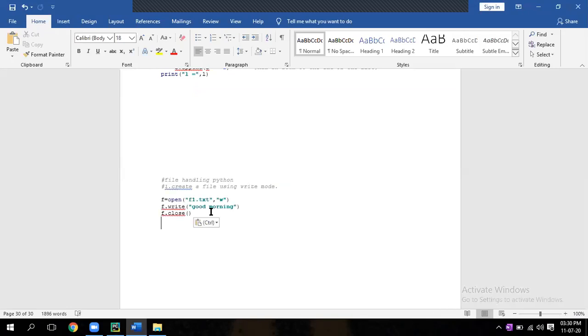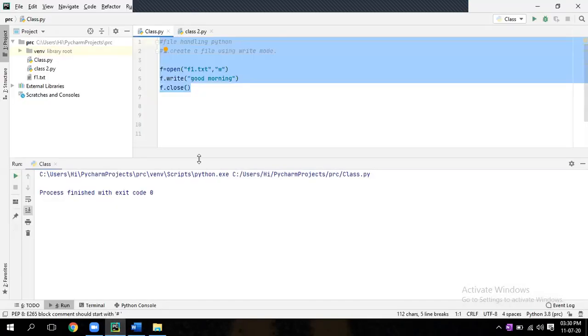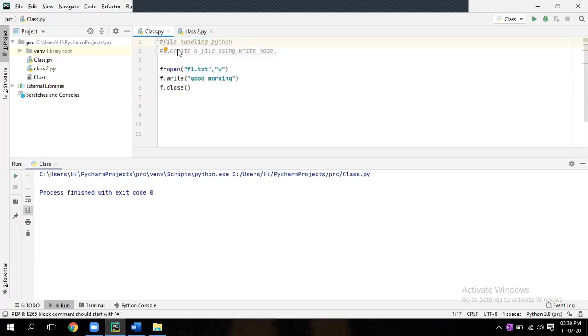Now the second one. This is called write mode. See here, I'll explain. f equal to open, I'm telling open a file. File name is f1.txt in write mode.